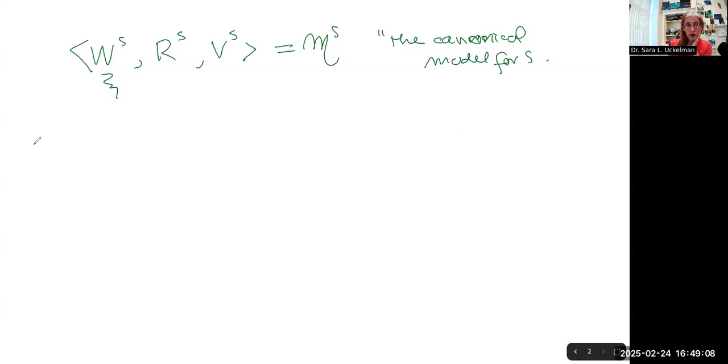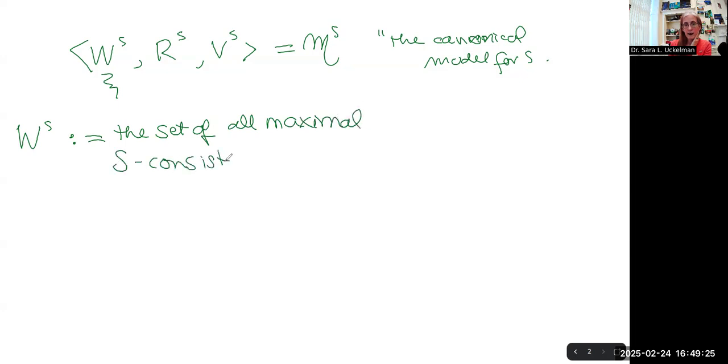We are now in the position where we can define what the set of worlds is, and it is going to be the set of all maximal S-consistent sets. So in our canonical model, the set of worlds just is the set of all maximal S-consistent sets.